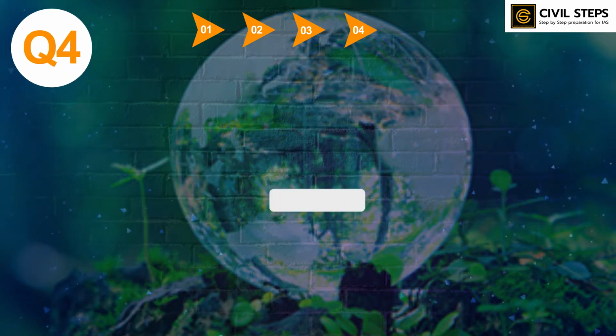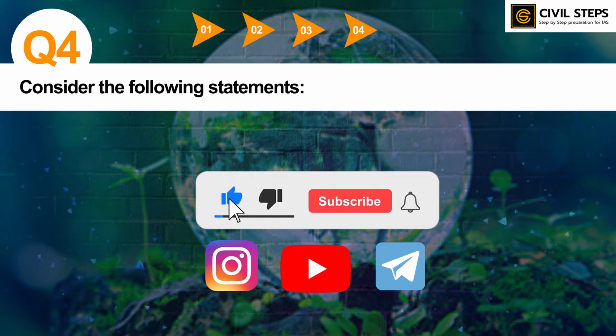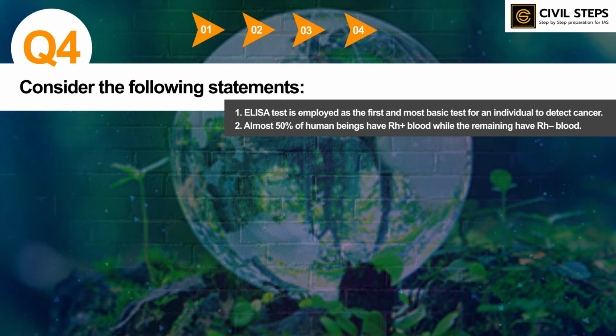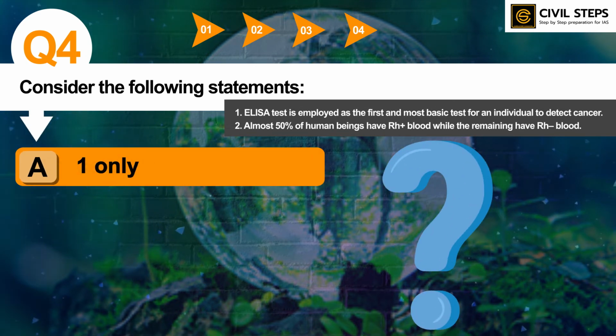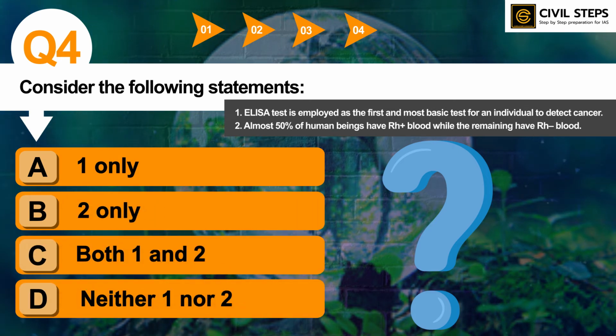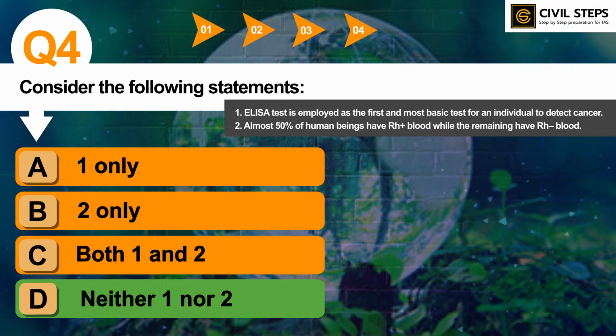Now let us discuss question number 4. Consider the following statements. First, ELISA test is employed as the first and most basic test for an individual to detect cancer. Second, almost 50% of human beings have Rh positive blood while the remaining have Rh negative blood. Which of the statements given above is or are correct? Option A, 1 only. Option B, 2 only. Option C, both 1 and 2. Option D, neither 1 nor 2. You can tell the answer in the comment section. So the answer of this question is option D, neither 1 nor 2.